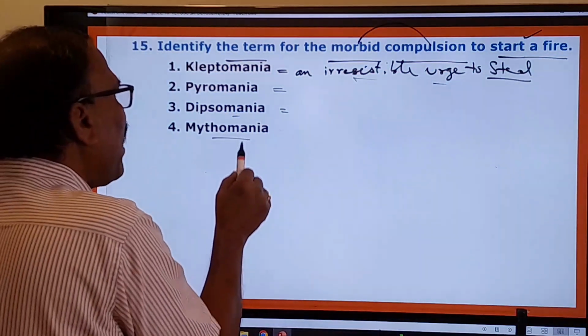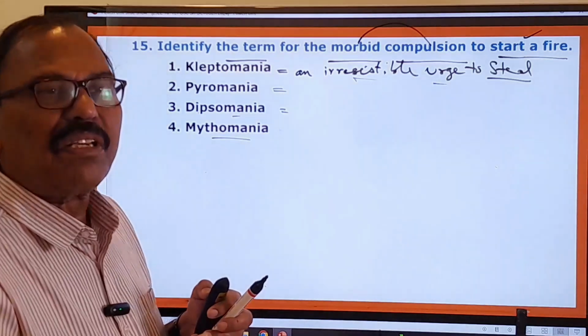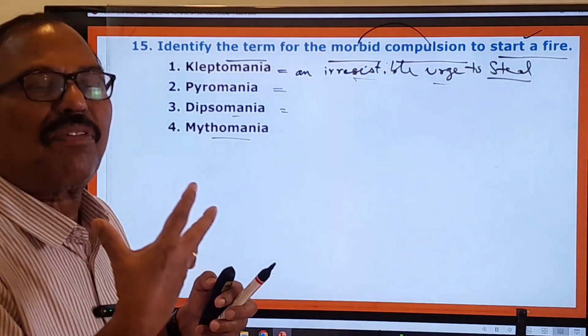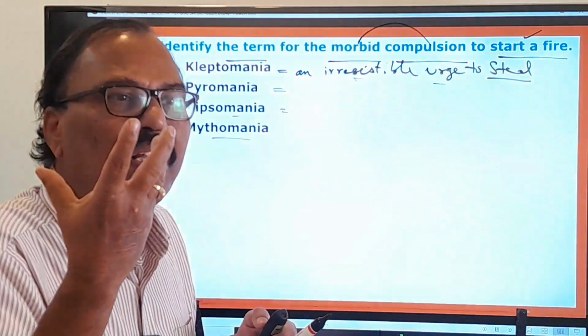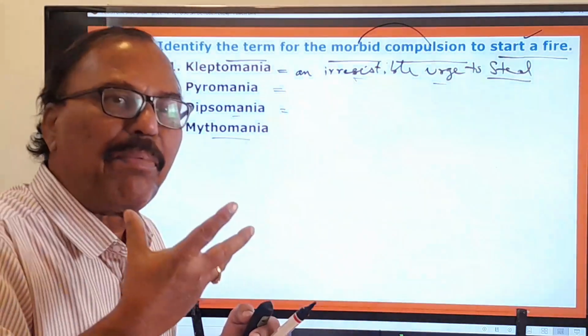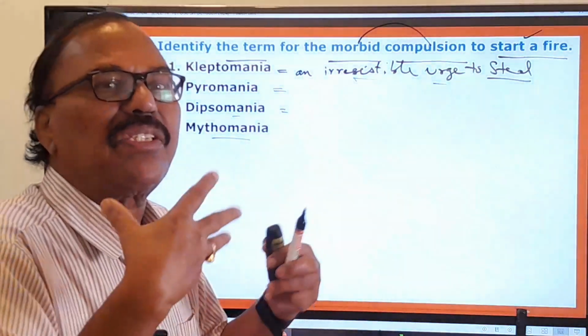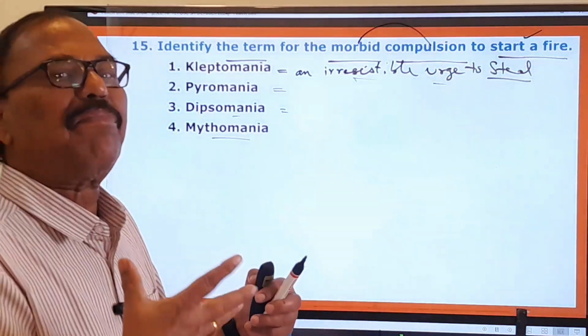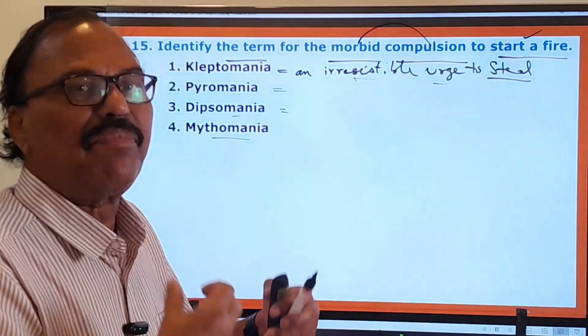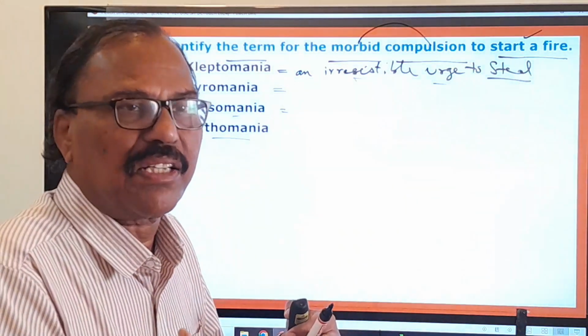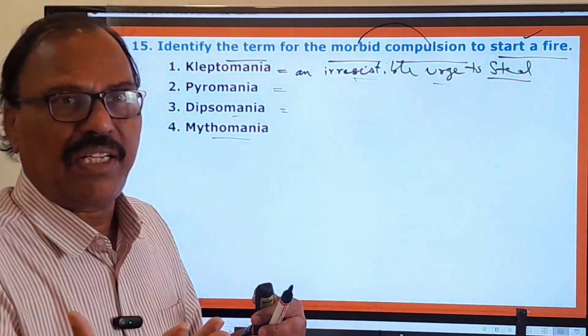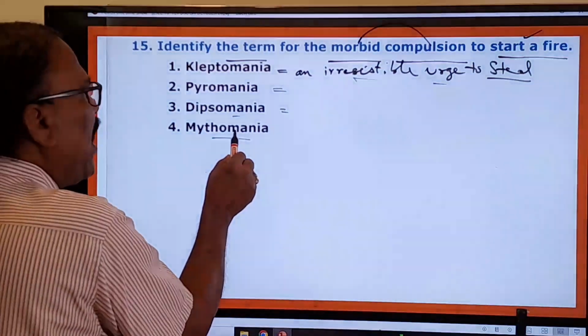And mythomania is there. Mythomania is also a kind of mental disorder that makes people lie or exaggerate things. Every time they keep on lying, every time they keep on exaggerating things. So lying and exaggerating things, this is called mythomania.